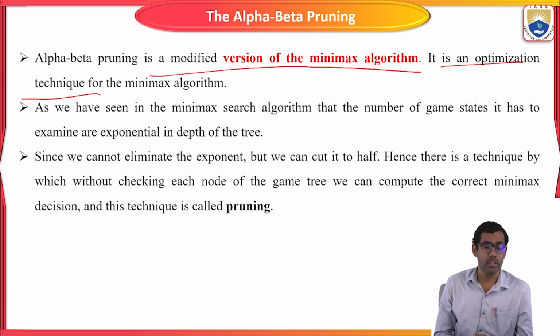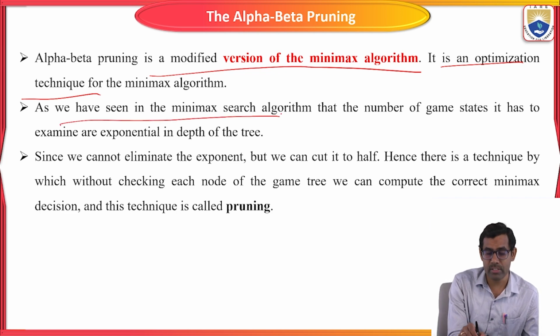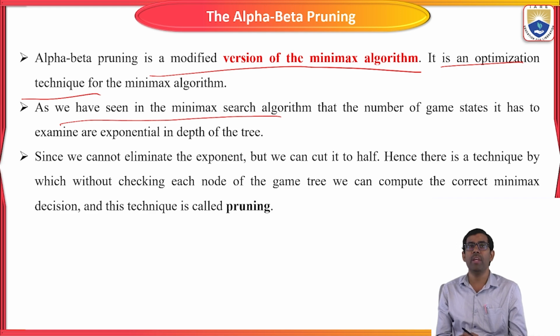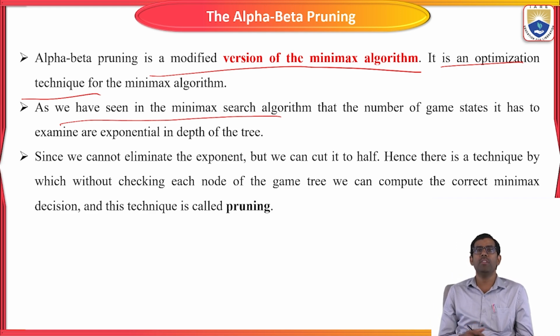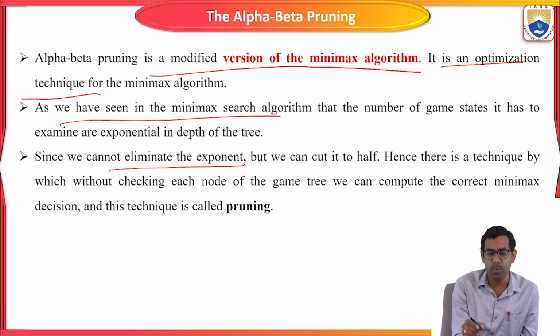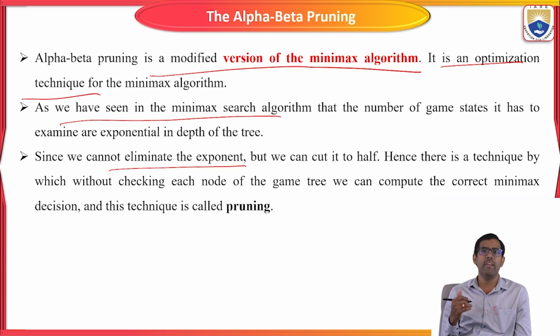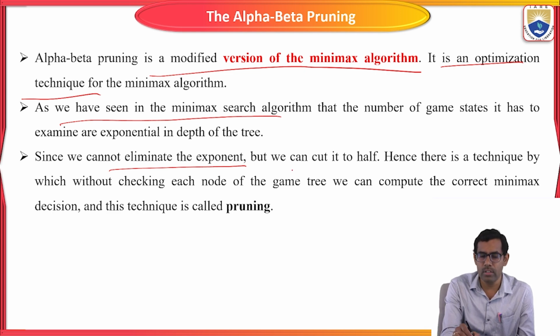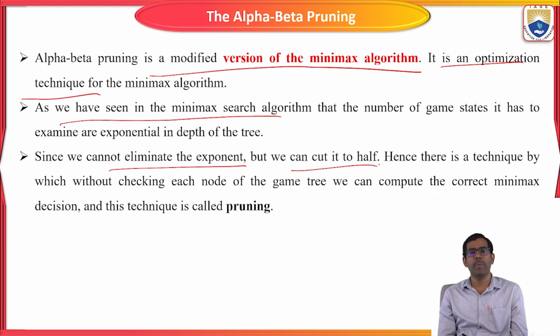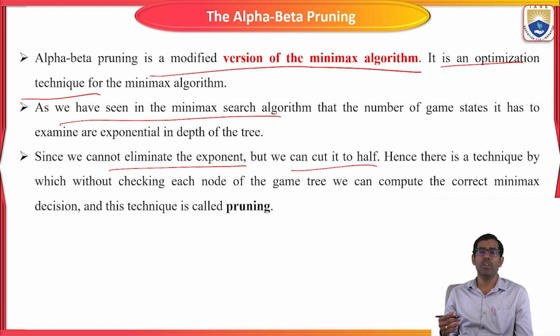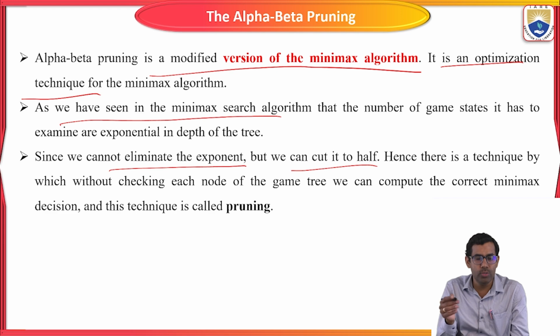As we have seen in the min-max search algorithm, the number of game states that has to be examined is exponential in the depth of the given tree. We cannot eliminate the exponent, and in min-max we cannot ignore any nodes. But we can cut it to half. Based on alpha beta pruning, we cut off the tree, terminating the worst cases so that they become best cases.